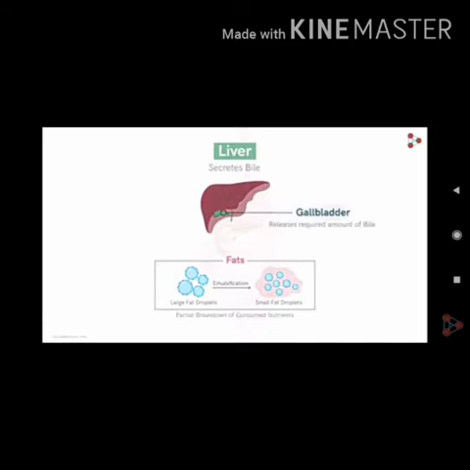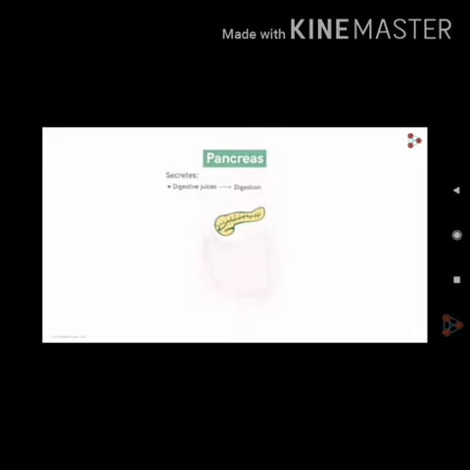Okay, now next gland is your pancreas. It is a pinkish leaf-like triangular much lobed gland present below the stomach. It is embedded into the C-shaped loop of the duodenum. It secretes pancreatic juice which is poured into the duodenum through the common bile duct.